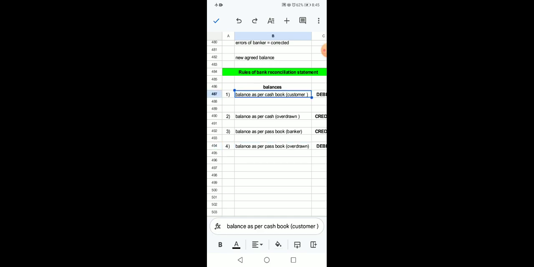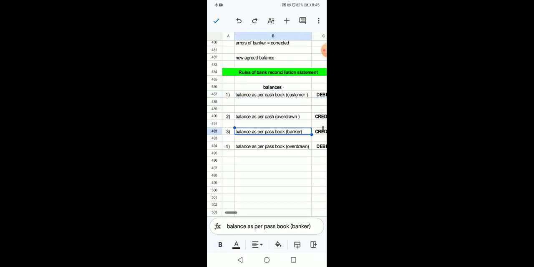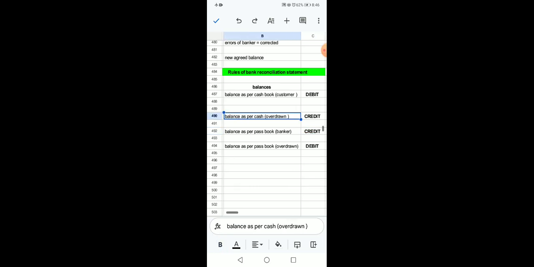If the cash book balance is debit, just seek the magic, the balance as per passbook is just opposite, credit. If overdrawn according to cash book is credit, then overdrawn according to passbook would be debited. Hopefully you people have kept the way to memorize in your mind. Okay, next.